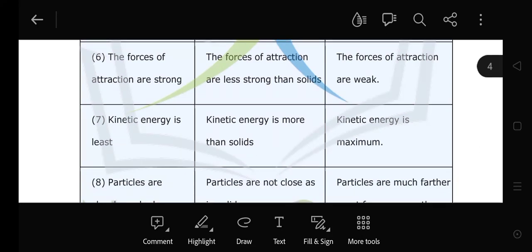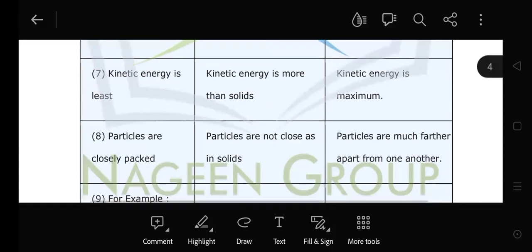Now, number 7, kinetic energy. What is kinetic energy? Kinetic energy is the energy possessed by a body due to motion. As you all know, in solids the particles are not moving, so they have the least kinetic energy. In liquids, kinetic energy is more than in solids. In gases, kinetic energy is the maximum.